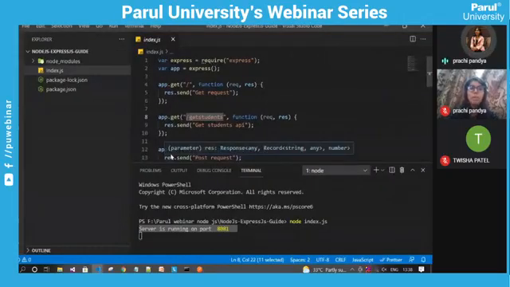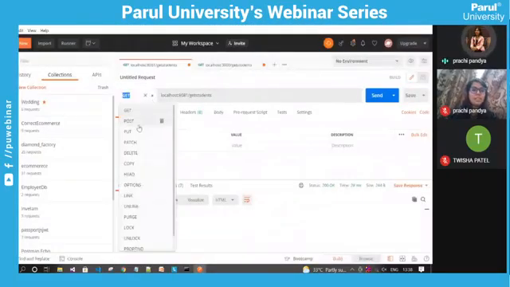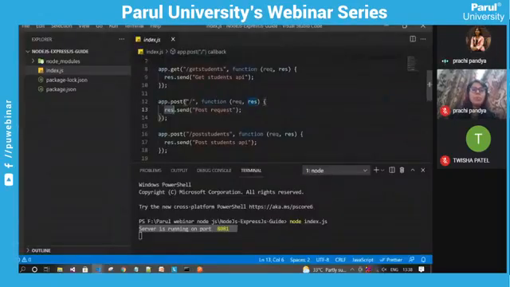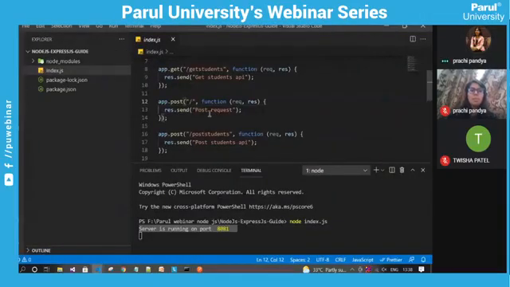Then similar for the post request. For the post request, I am changing the request type here to post. Then again I am going to check the root post request. So I am removing this get students and I am also removing this forward slash. And when I am sending the request, I will get the response post request, because I have written this post request string to send the response to the client.